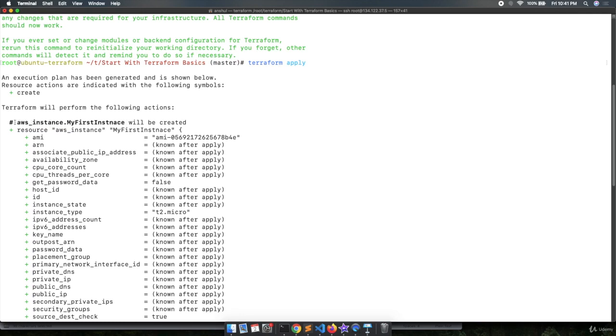We are getting the complete message that Terraform will perform the following actions. It is going to create an AWS instance. My first instance will be created. This is the AMI which is going to be used. The generate password data will be false and the machine type will be T2 micro. Please make sure you are also using the T2 micro because T2 micro is free for 750 hours a month on AWS.